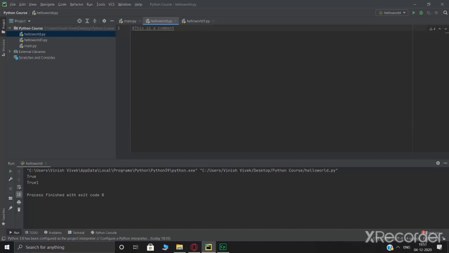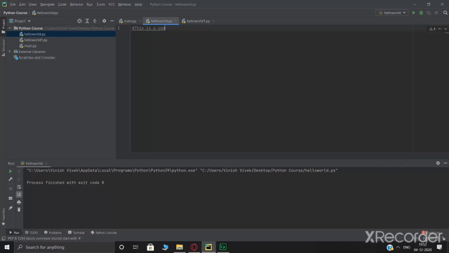So when I say to prevent a certain execution, you already know that if I write print hello world and I try to execute this, you'll get an output. As you can see, hello world. But as soon as I add a hashtag in front, this gets commented out, and if I try to run this code, you see nothing is going to happen. Alright, so that is what a comment is for. A comment is basically something that you can use to make the code more readable.